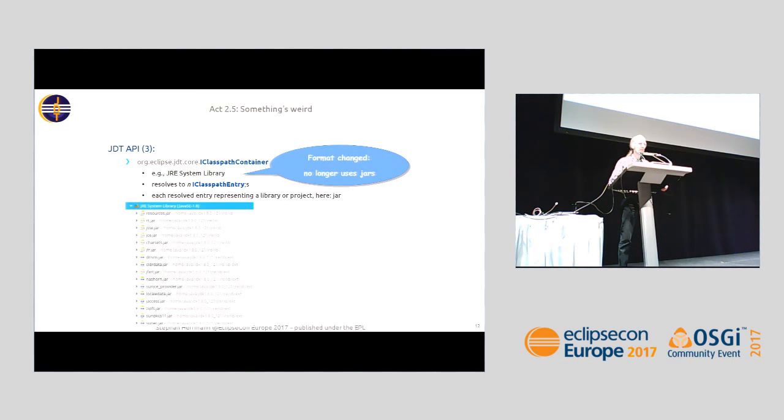The format changed. The JRE system library looks completely different in Java 9, and there are no longer jars in there. And so this line of the contract, that everything you get from here is either a library or a jar, is broken. A project or a jar, sorry. No, a library being a jar or a project, yeah.